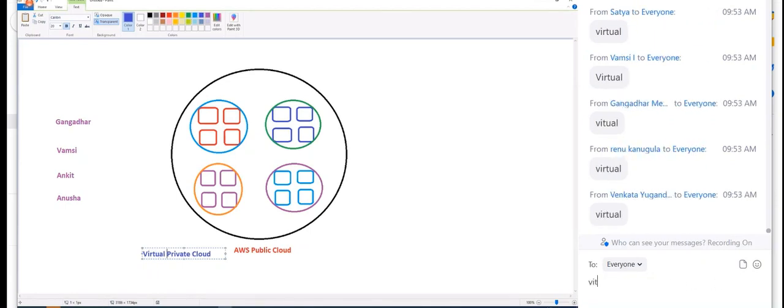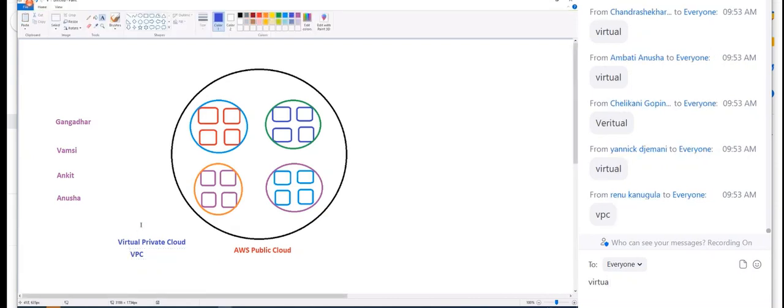Virtual. Can I put it like this? And what do we have as the name here? Virtual Private Cloud, and that is called VPC. What is that called? VPC.